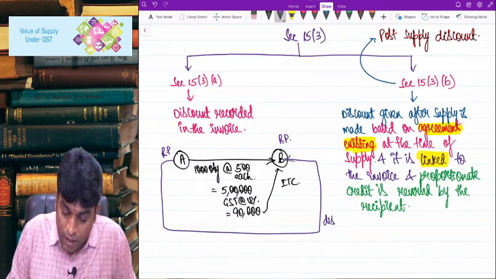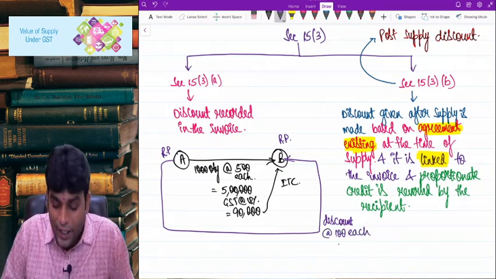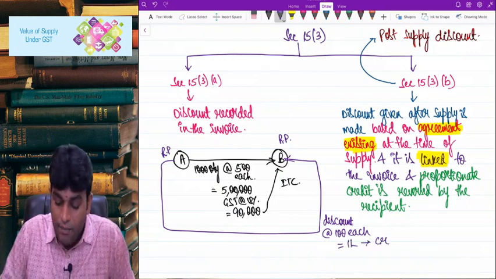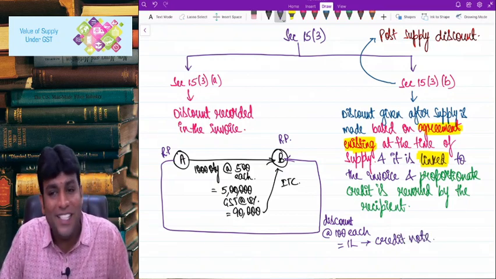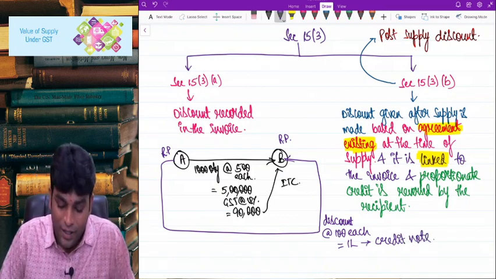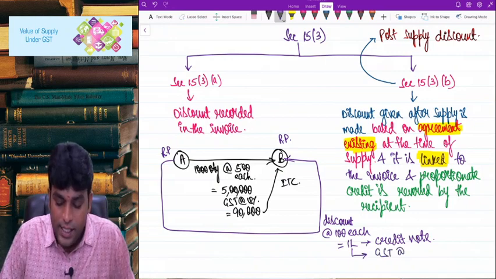A gave discount at 100 rupees each. So what will happen that, my dear friends, 100 rupees each will come to 1 lakh rupees. For this 1 lakh, Mr. A will give what document? Credit note. Obviously, Mr. A will give credit note. And on this 1 lakh, what is the GST? GST comes to 18%, which comes to 18,000.